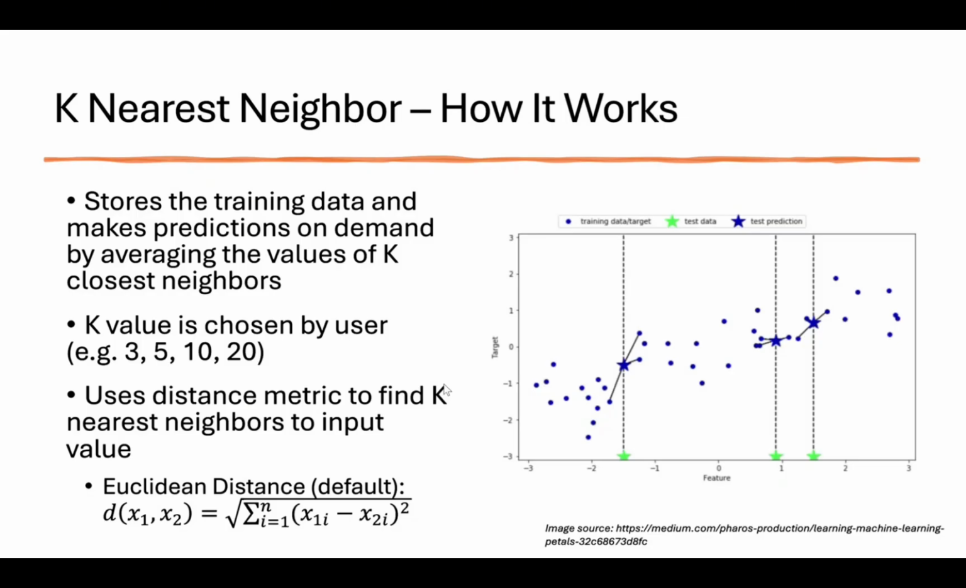The green stars are test data, and the blue stars are predictions based on the nearest training points, which are shown as blue dots. The arrows connect the test point to its closest neighbors that were used to make the prediction.